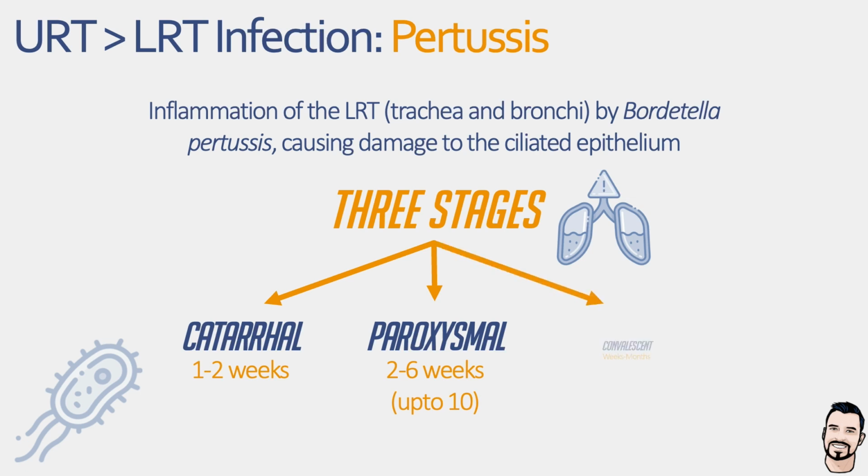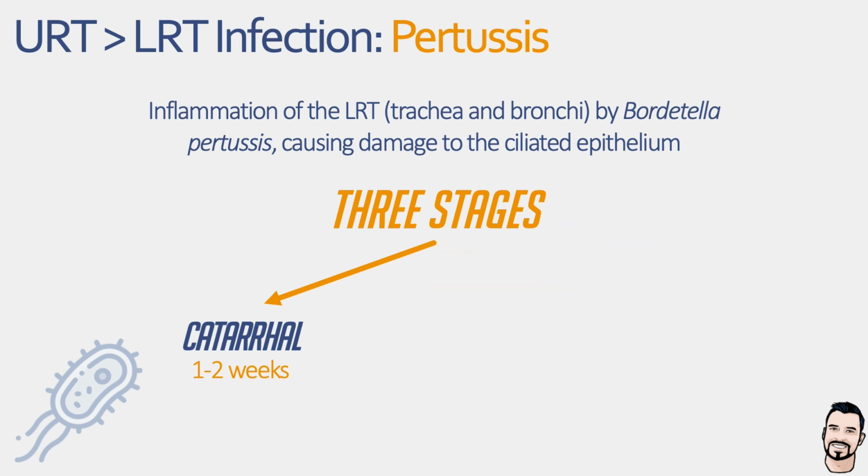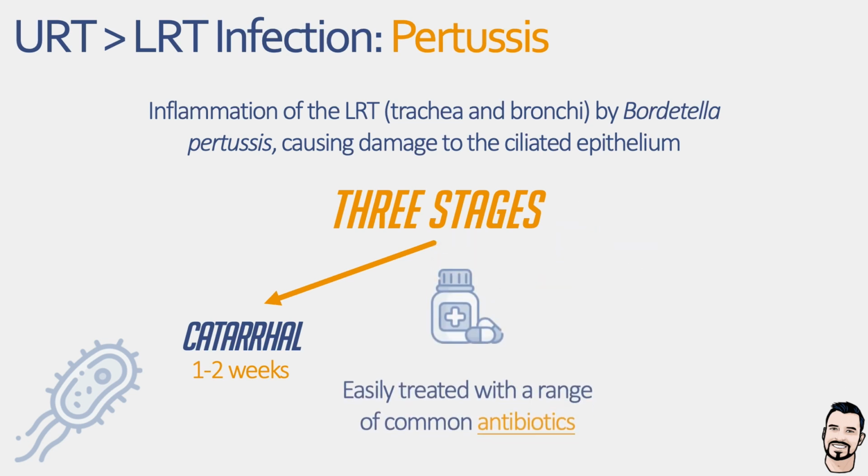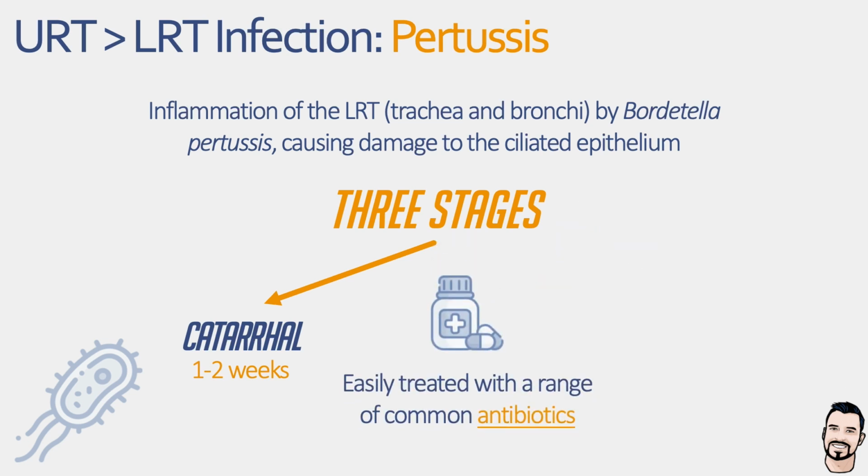And finally, we have the convalescent stage, which can last weeks to months. The pathogen has been eliminated, but coughing gradually resolves as the respiratory epithelium recovers, often persisting well after bacterial clearance. Now, as soon as pertussis is suspected, preferably during the catarrhal stage, the patient will be given antibiotics effective against gram-negative bacteria in order to reduce the duration and severity of the disease.